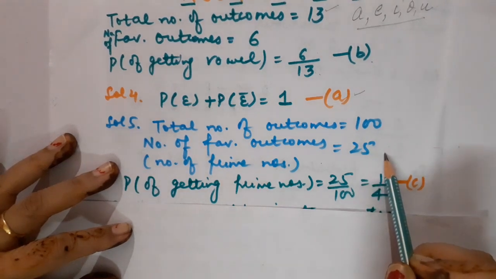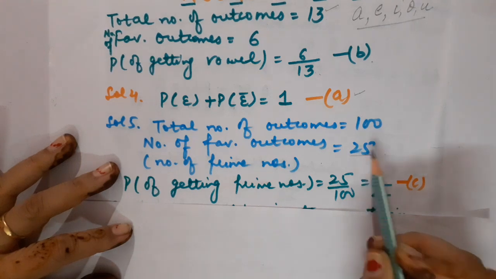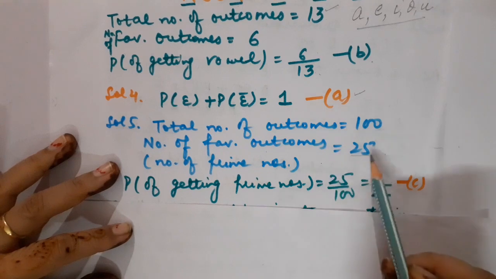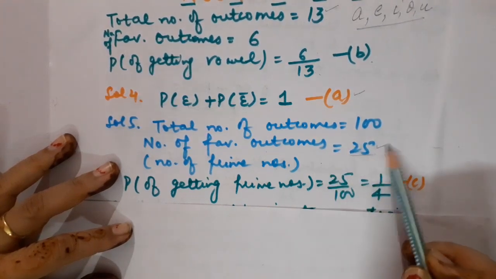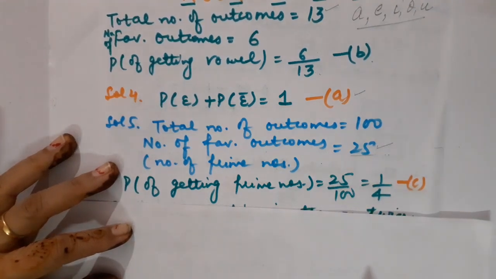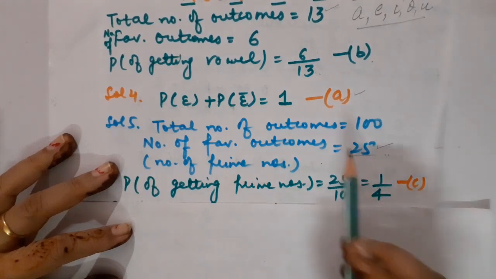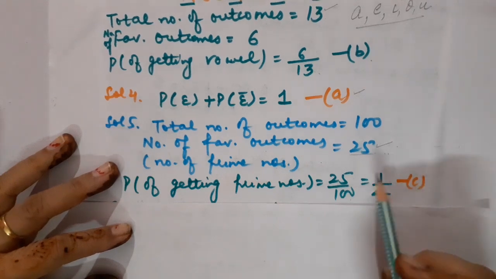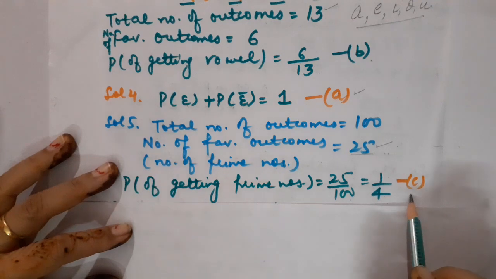Basically from 1 to 100 counting, the number of prime numbers is 25, or as it is a 1 mark question only, you can directly write or memorize this fact that from 1 to 100 counting there are total 25 prime numbers. Clear? So what is the probability to get a prime number? This is 25 upon 100, because from 1 to 100 the possible outcomes are 100. So what is the probability? That is 1 upon 4. So C is the right option.